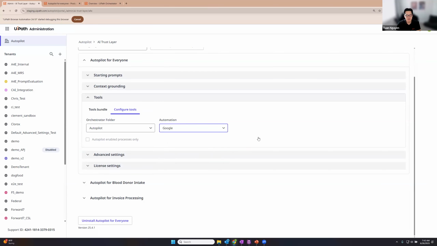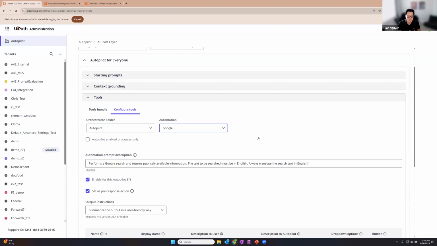So each automation needs to be curated for Autopilot for everyone. It's because there's some metadata that's only conducive to LLMs. Basically, you have to describe the automation to the LLM, so it knows when to use it, as well as some additional information, such as the text always needs to be searched in English and always translates the search text to English, right? To turn on or off an automation for Autopilot, you select it right here. Because again, you might not want all your automations available to Autopilot. You want to make sure that you've curated it, built it for Autopilot for everyone, and made sure it's ready for use before, let's say, enabling it.